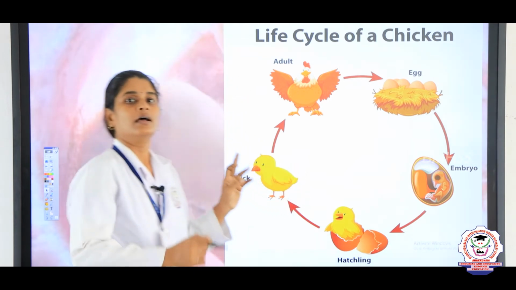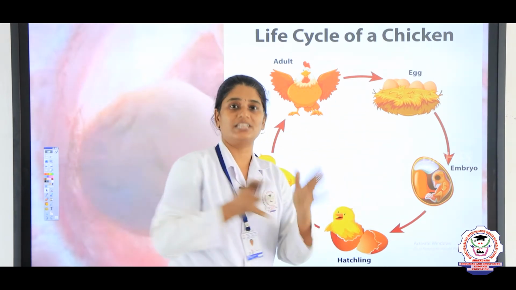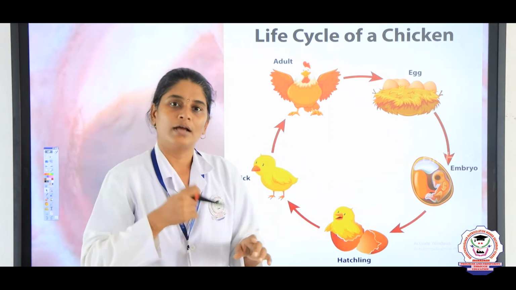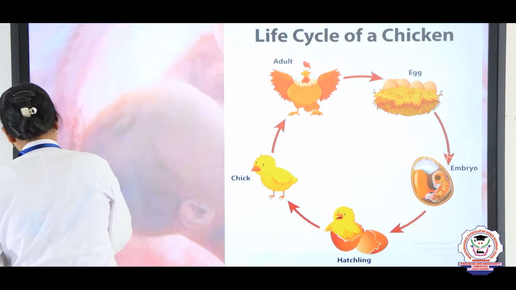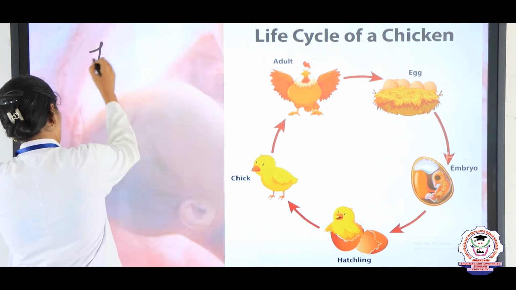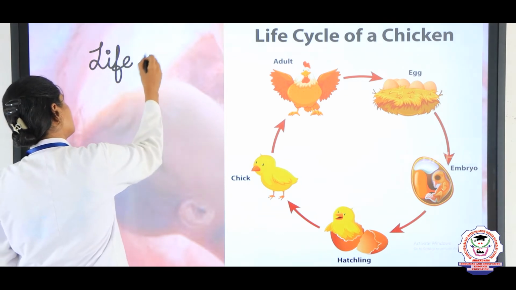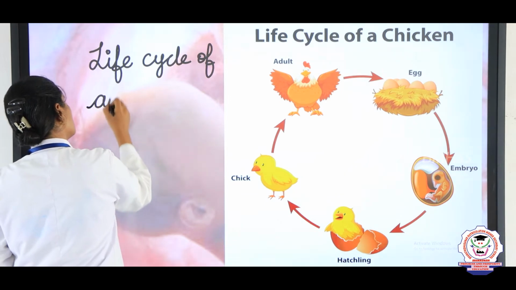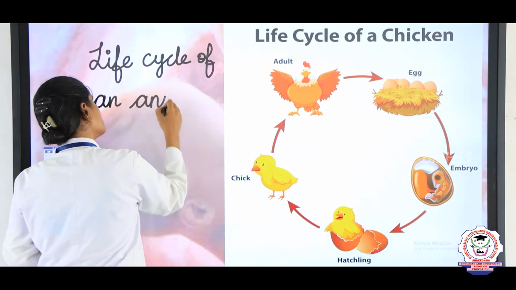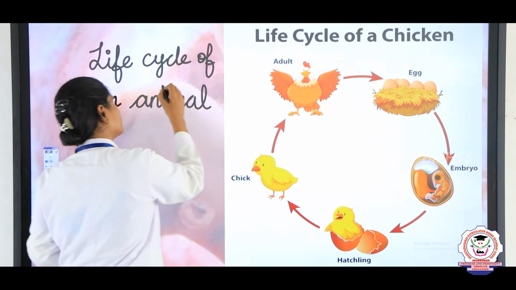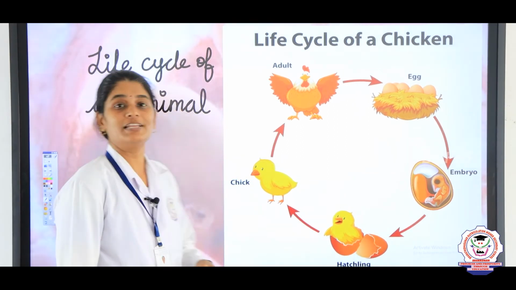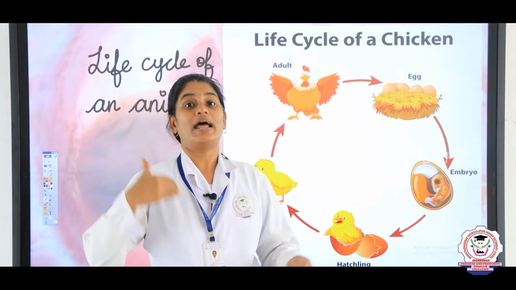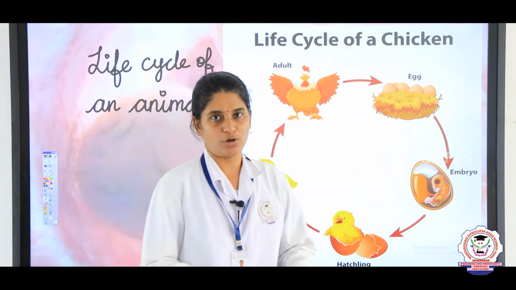When an animal shows some stages in its development, that is known as the life cycle of an animal. Now let us write the definition of the life cycle of an animal. The stages of development from an egg to an adult form is known as the life cycle of an animal.